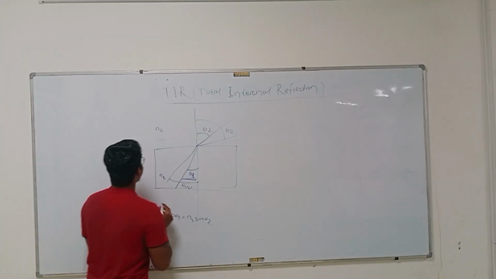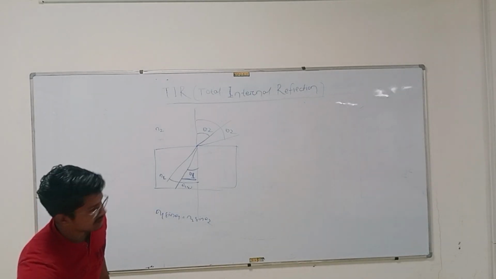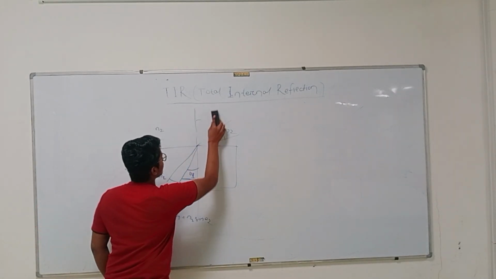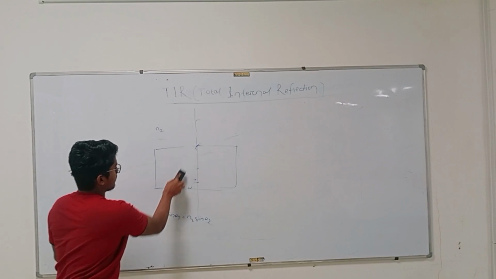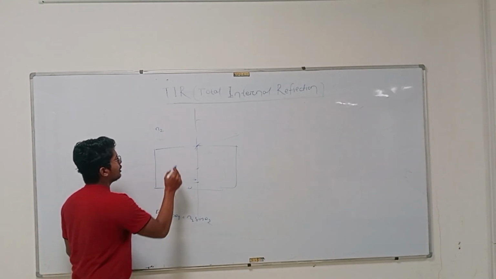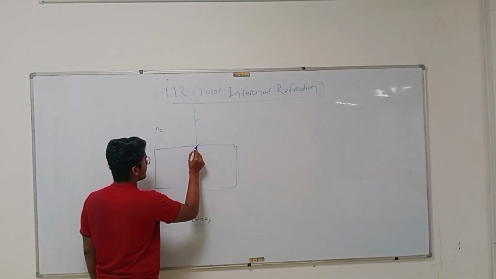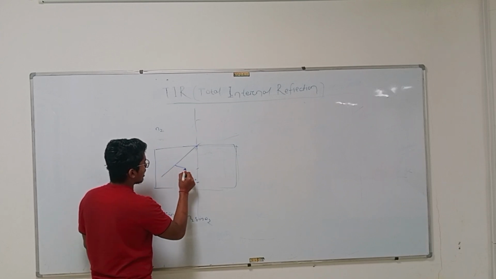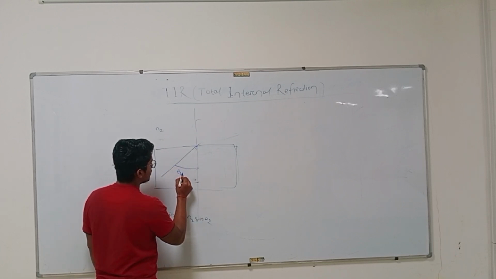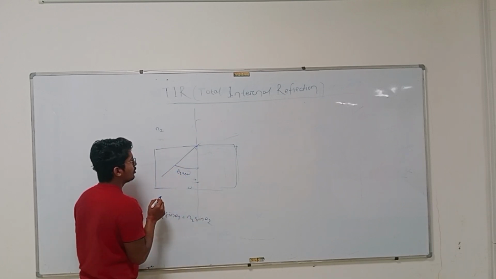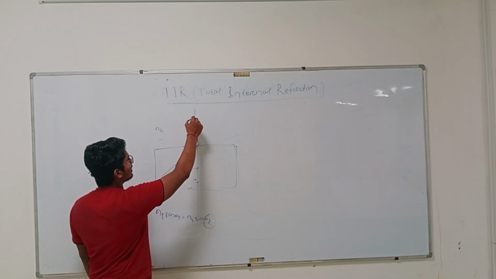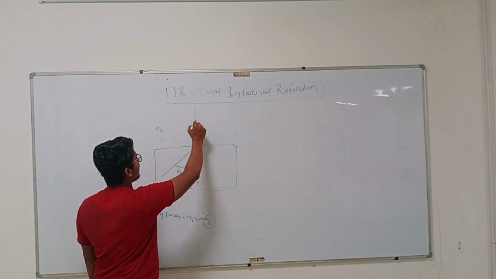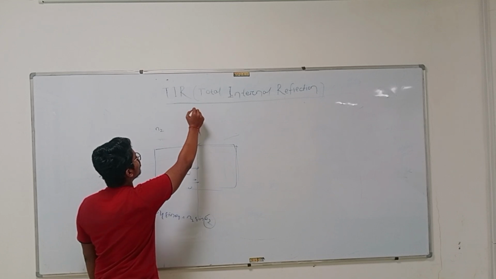Okay, let's erase it and discuss. For a particular value of incidence I am increasing, and now I am at theta 1 new. For a larger value, what I will see is that my theta 2, which was making an angle theta 2 with the normal,